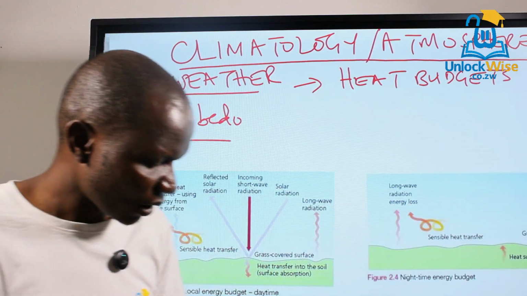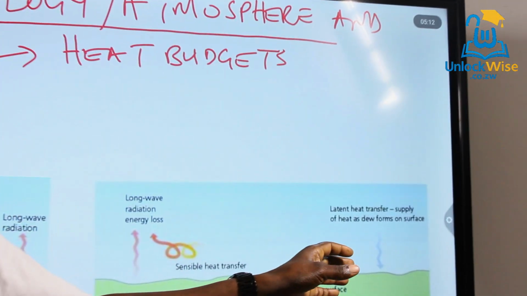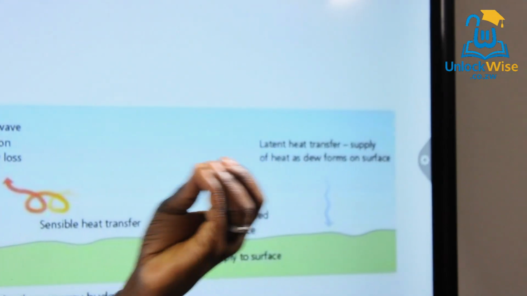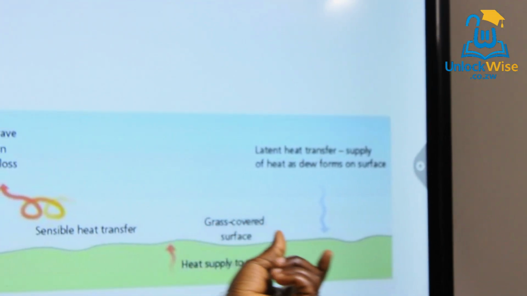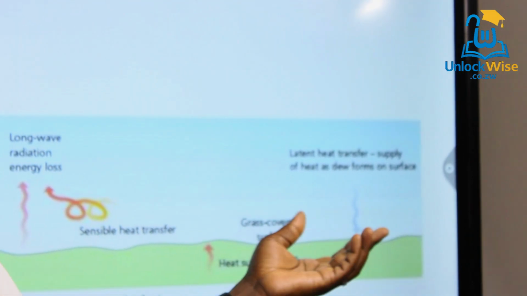Still, there is also latent heat transfer that we also have. And if you can check here, the main latent heat transfer that takes place is condensation. That is why dew is actually found in the morning of every night. Because of what?